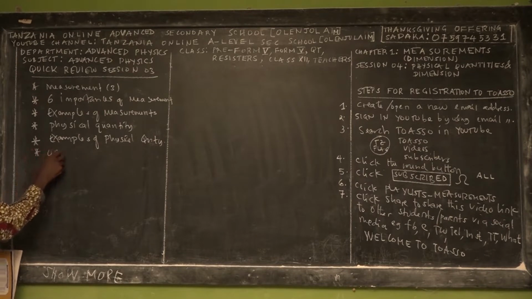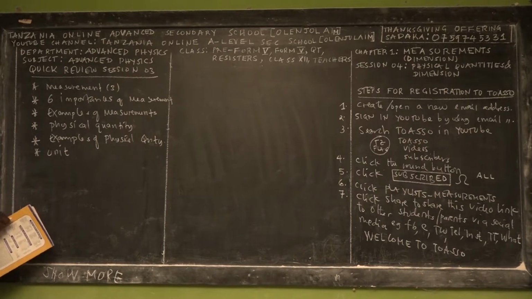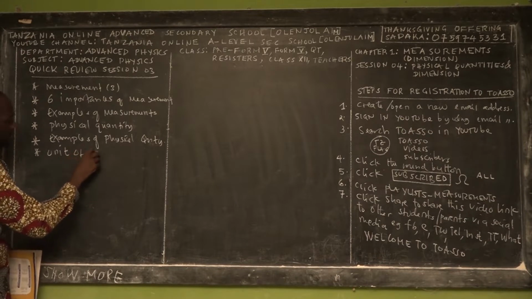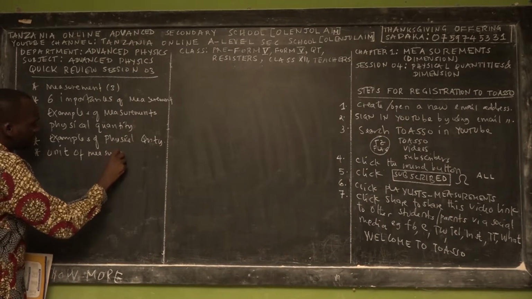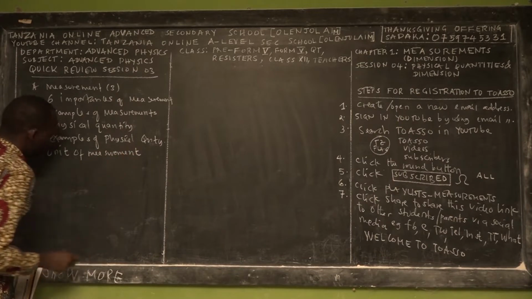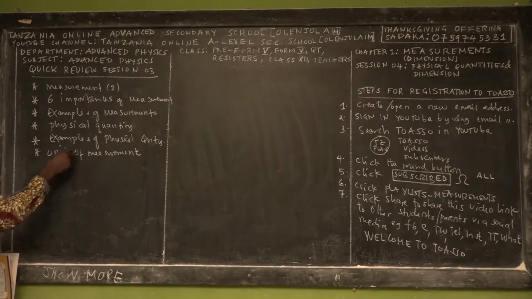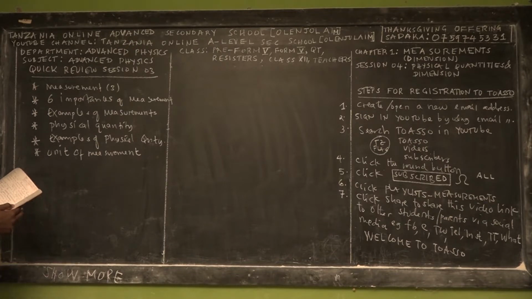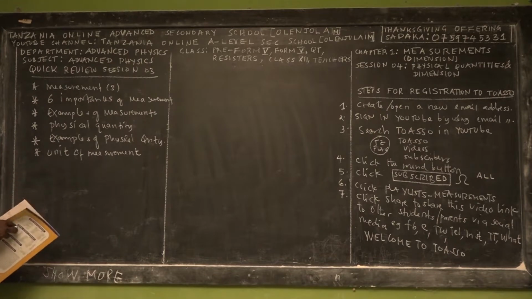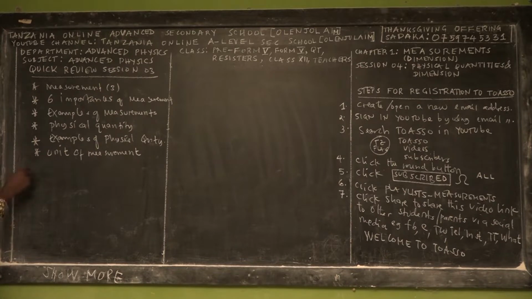Then we defined the concept we call the unit of measurement. This is the last concept we taught you in the previous session. A unit of measurement is a unit that provides a specific meaning to the magnitude of the substance. The magnitude of the substance is meaningless without a unit.